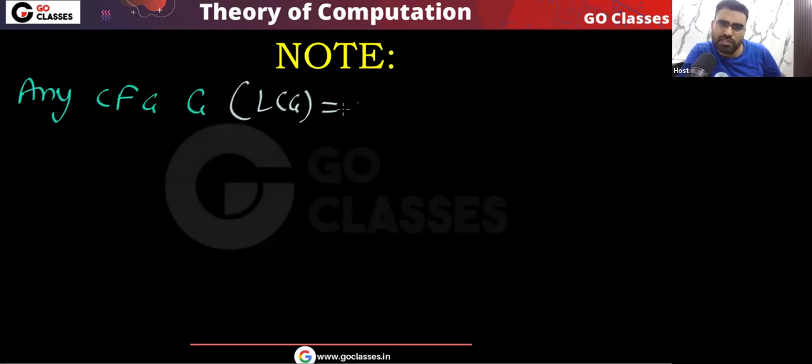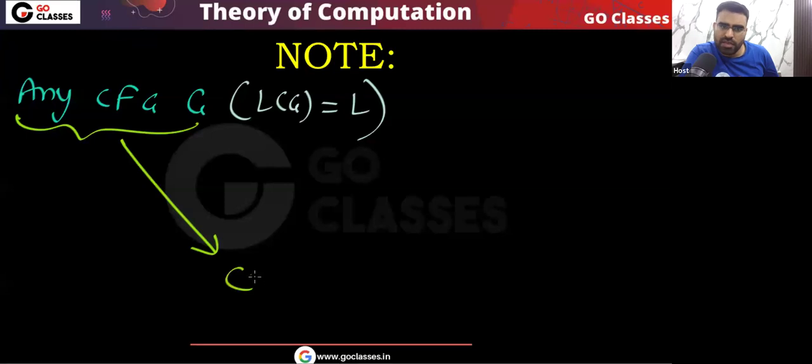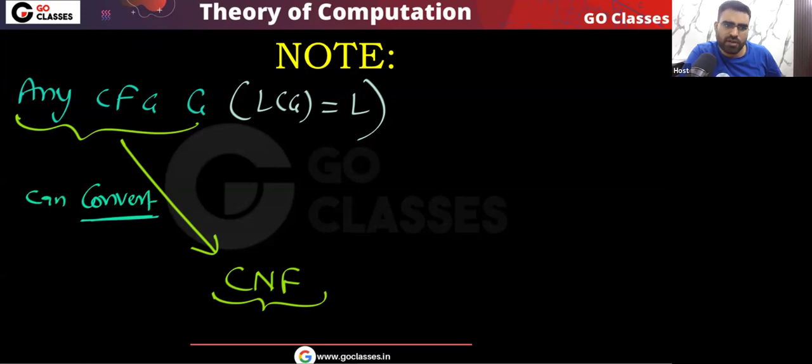I'm saying that if you have a context-free grammar, let's assume you take any context-free grammar G, and let's assume the language is L. Okay, now for any context-free grammar G, what we can do? We can convert it into CNF. Remember, we can convert this into CNF. Okay, but what will happen? This new grammar that you will get, let me call it, for example, G2.